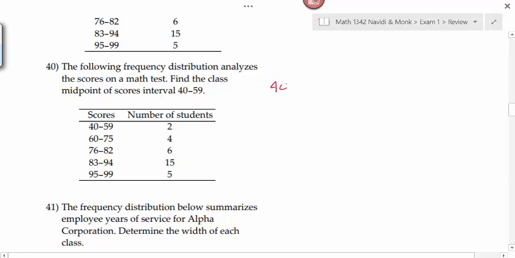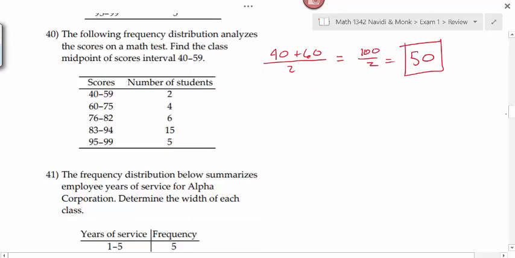So from 40 to 59, the way that I taught you in this course to find the class midpoint is you would take the 40 plus the 60, the consecutive lower class limits, add them together, and then divide by 2, not 20. 40 plus 60 is 100, and 100 divided by 2 is 50. So your class midpoint here would be 50. This question is fair game on the test. It's just that your answer, I'm going to have to change it on the test so that it'll reflect the correct answer.